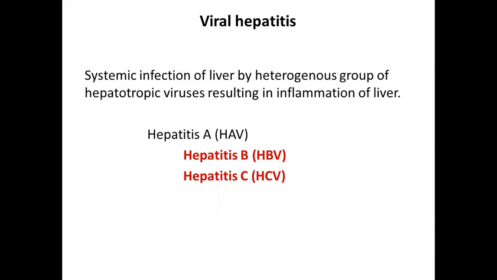The treatment involves only symptomatic management, and there are no drugs targeted against the hepatitis A virus as such. On the other hand, hepatitis B and hepatitis C are more serious infections, and there are drugs targeted specifically against the virus. So this will be our core area of discussion from the pharmacology point of view.